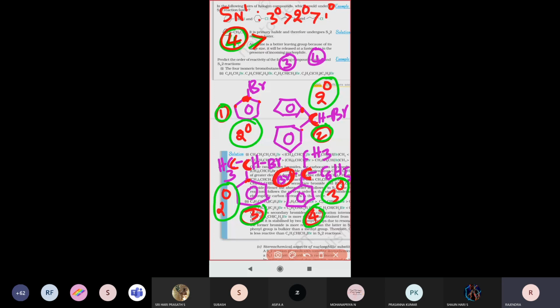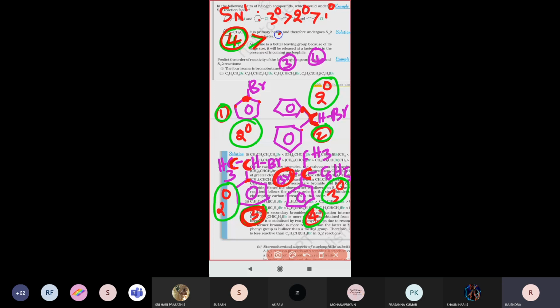Which one do we have to give priority in the order? Which one has more bulky groups present? The compound with more bulky groups will undergo SN1 very fast. Taking the second and third carbon compounds: in the third compound, how many bulky groups are there? Only two: one methyl and one aryl group. But if you take both, aryl groups are there, and heavier density will be present.